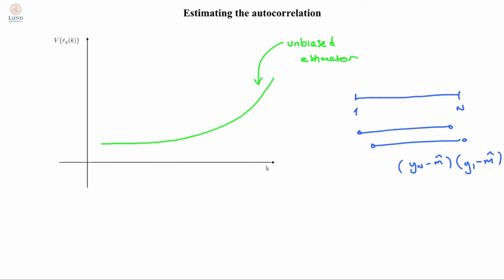The biased estimator, on the other hand, will divide by n, independent of which lag it is, and the result will of course then get less and less accurate for the higher order lags. But since it is scaled by n, the actual value, and therefore the variance, will get smaller and smaller. This causes the variance over different lags to be roughly the same, which is much better than if it's growing. For this reason, we will always use the biased estimator.